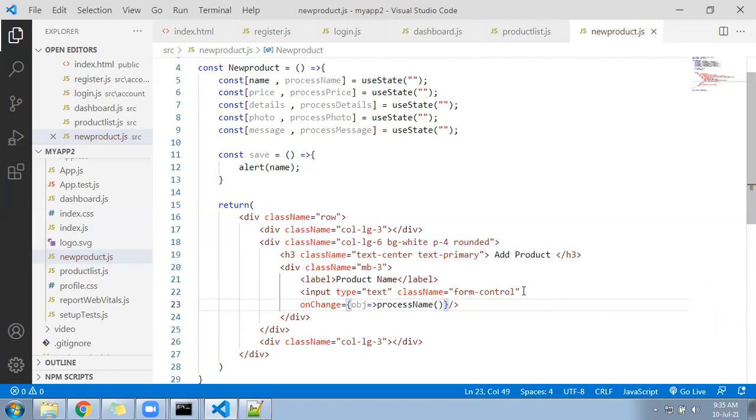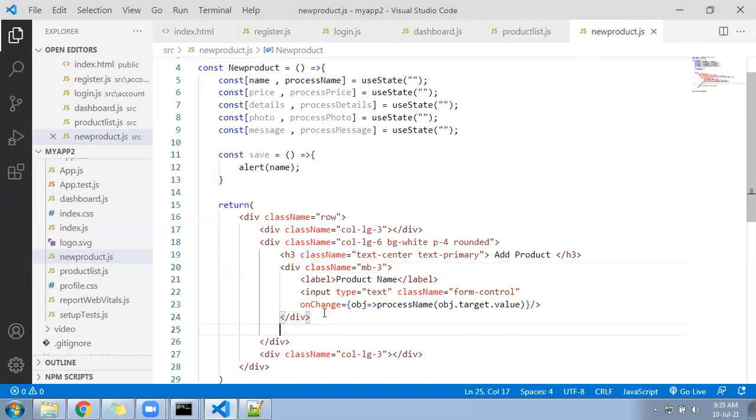Inside the process name, you will pass obj dot target dot value. This is for what purpose? To pick the value of the text box. Once the user starts typing, that value should go to the text box.